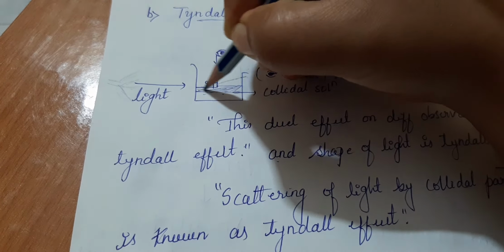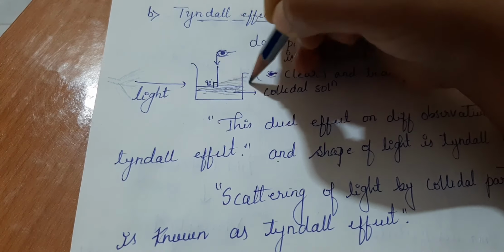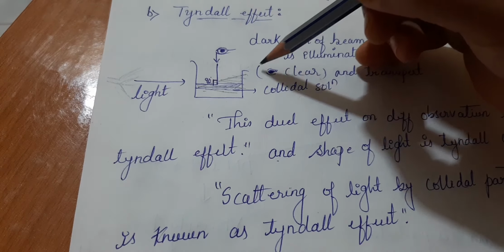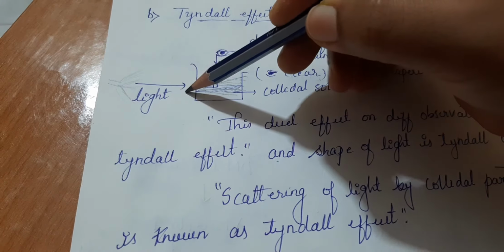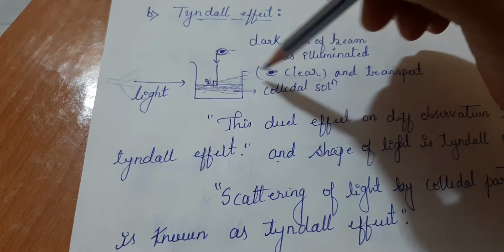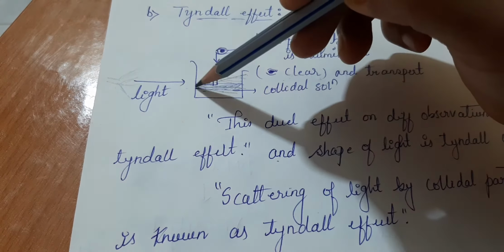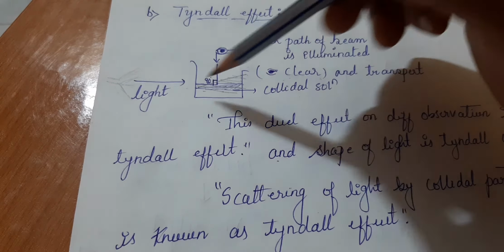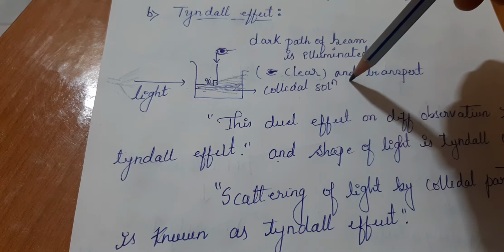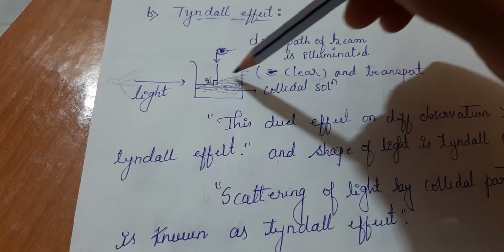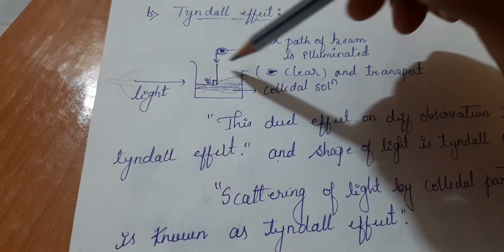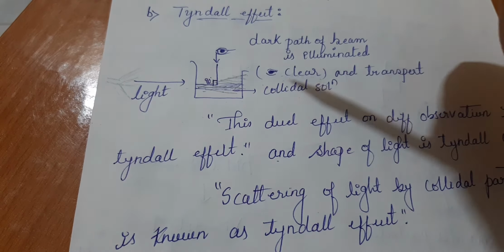How is it seen? If you view the solution from the exactly opposite side, the colloidal solution appears clear and transparent.